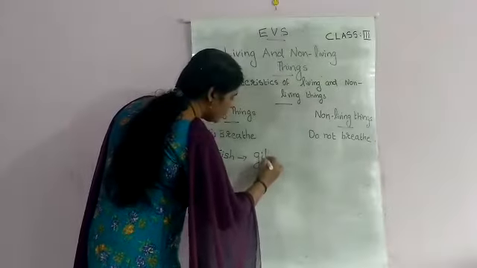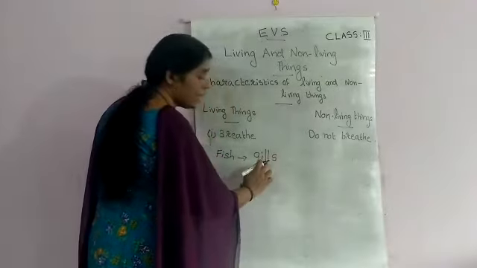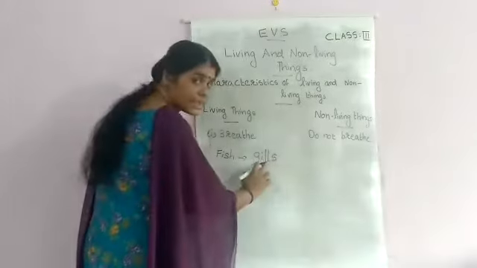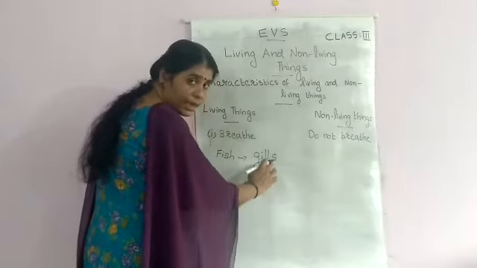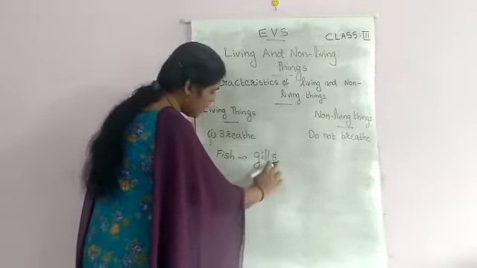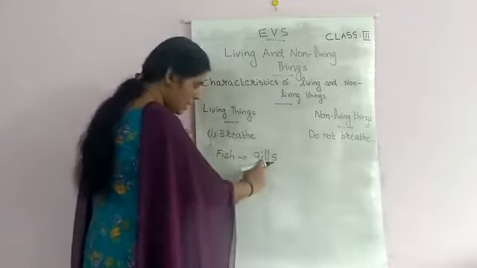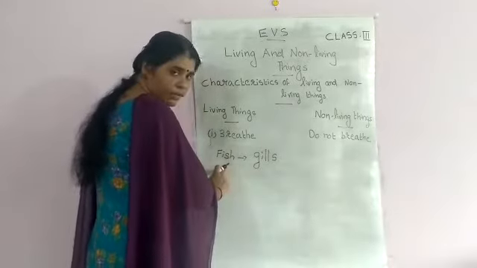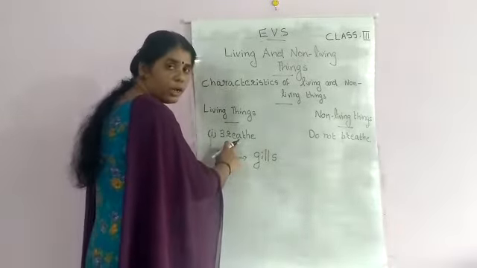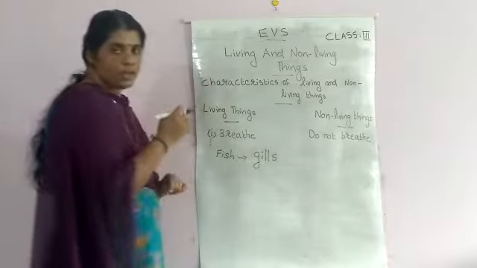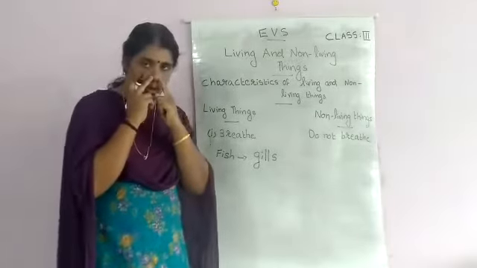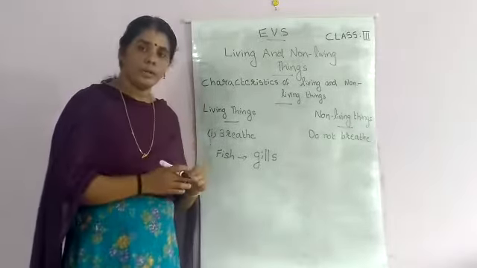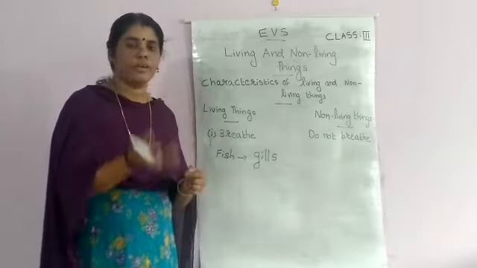What do we call them? Gills. G-I-L-L-S. Gills. What are gills? Gills are the organs of fishes. They use them for breathing, like our nose. Through the nose we are breathing, taking in air and giving out air.